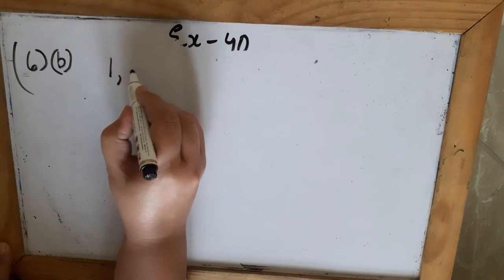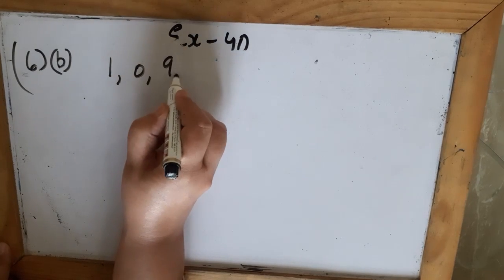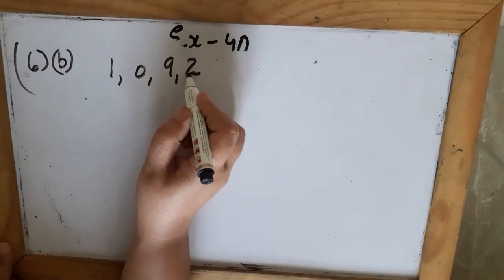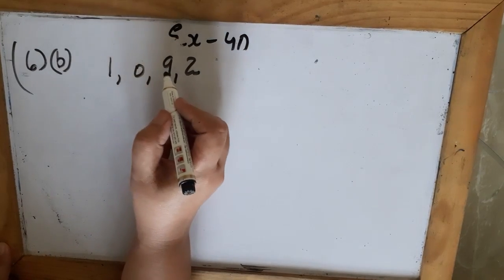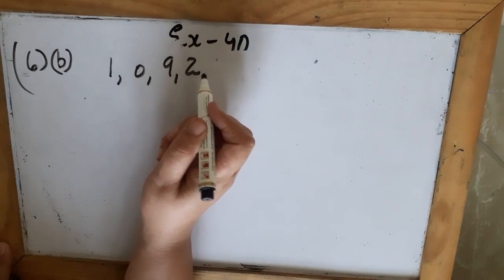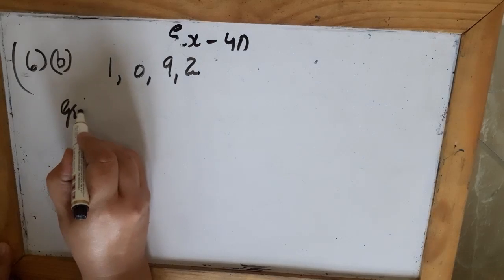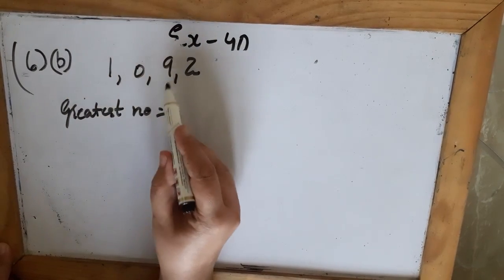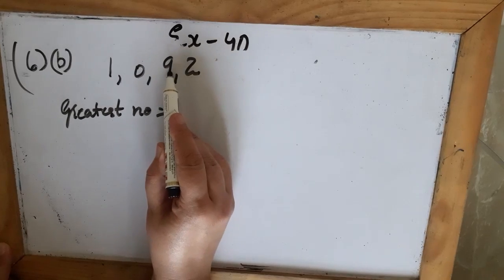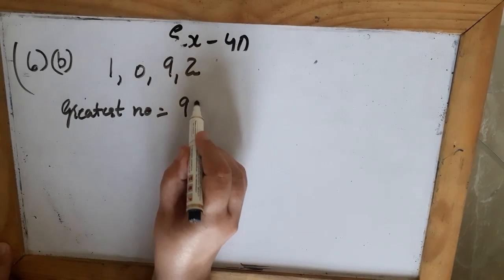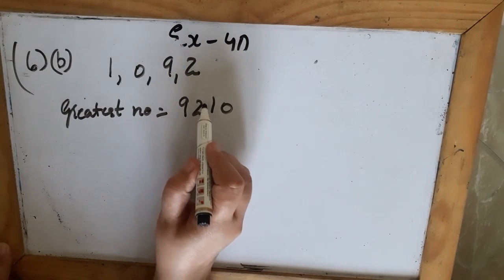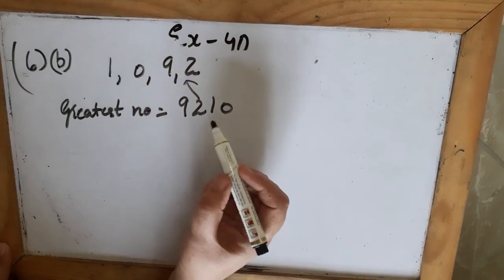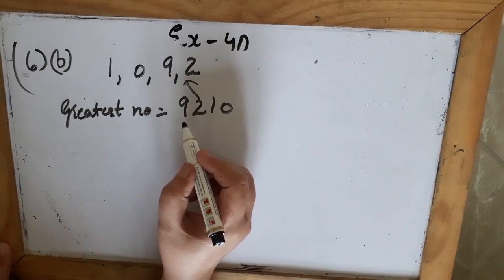They have again given you the digits. First they have given you these digits 1092. They are saying the greatest 4-digit number made with the digits. So what will be the greatest number formed by using these digits? So for the greatest number, I will start with the greatest digit: 9210. So this is the greatest number I can form using these digits.